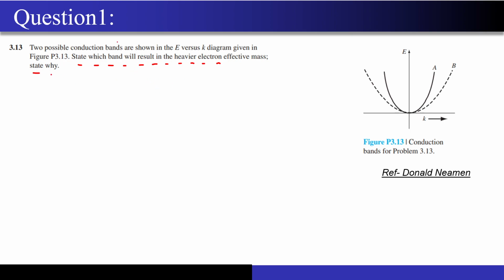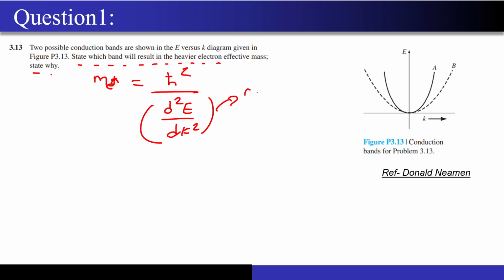Now you guys will be solving this question. I will just write a formula in front of you. The effective mass is nothing but h bar square divided by d square E by dk square. And what does d square E by dk square mean? It is nothing but the curvature. Now can anybody please tell me which among these two curves, the A curve and the B curve, has the highest curvature compared to the other? The B has the highest curvature. Just think again. Do you think B has the high curvature?